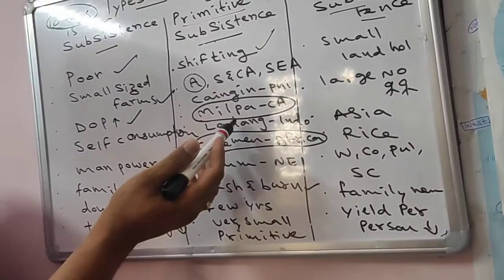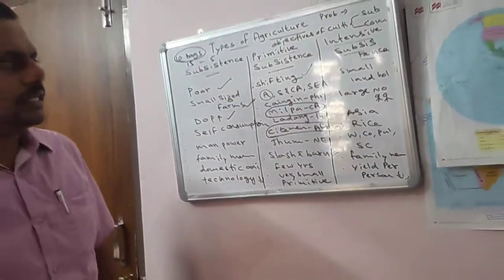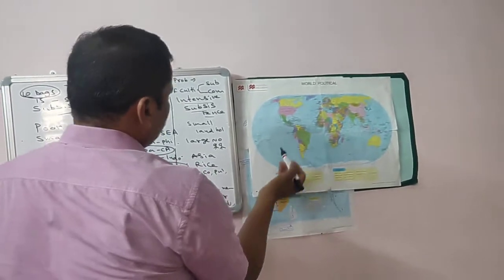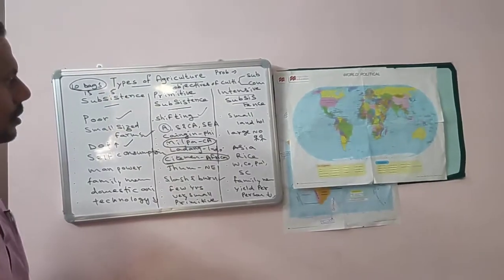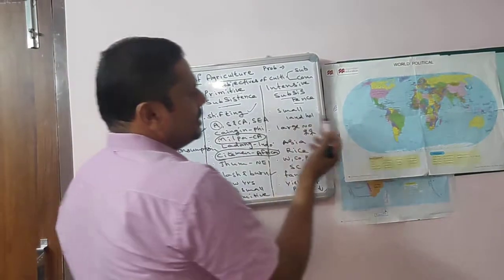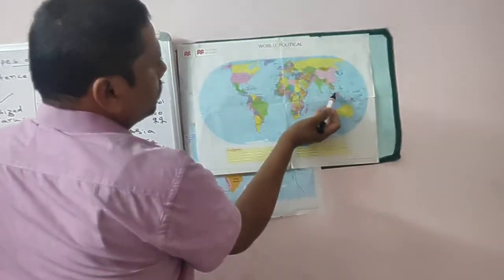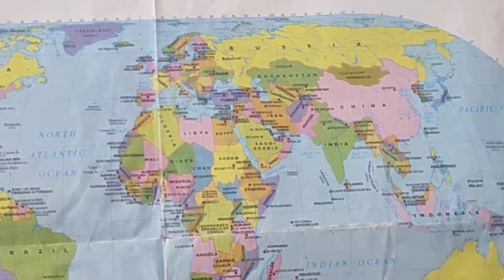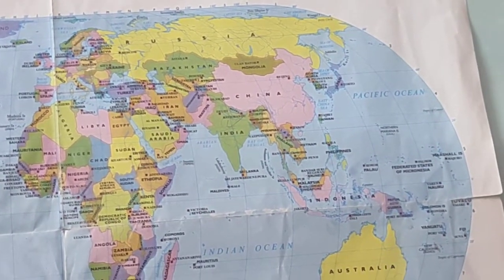What is it called in Central America? It is called milpa. The primitive subsistence agriculture is called milpa in Central America. Understood? Now coming to Southeast Asia. This is all Asia, but it is Southeast Asia. And here they have given two names to you.